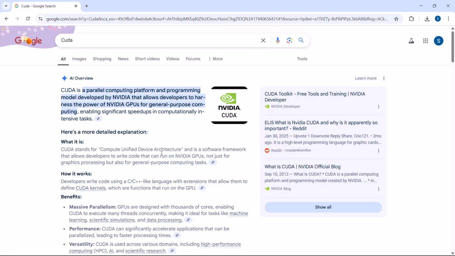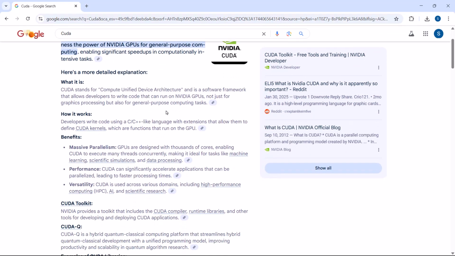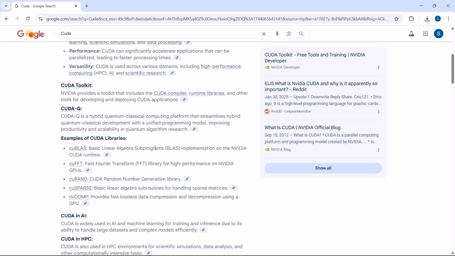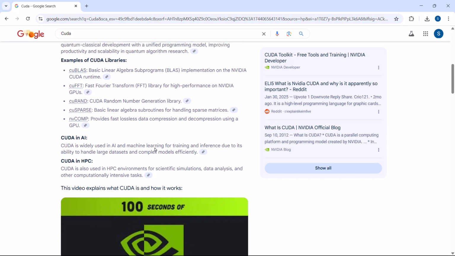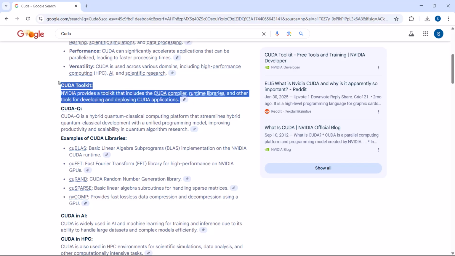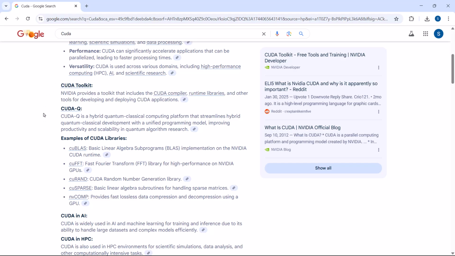You have several features available inside CUDA. The most important thing here is the CUDA Toolkit. NVIDIA provides a toolkit that includes the CUDA compiler, runtime libraries, and other tools for developing and deploying CUDA applications. This is one of the important things that we need to download.